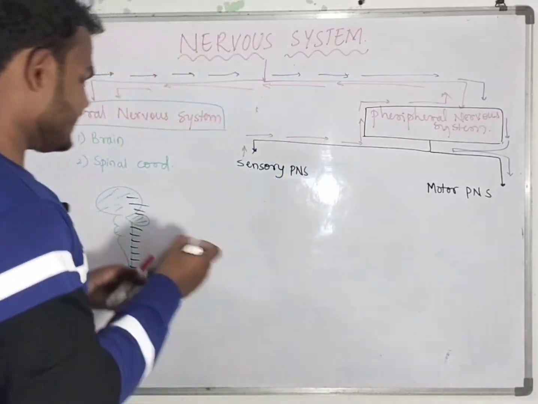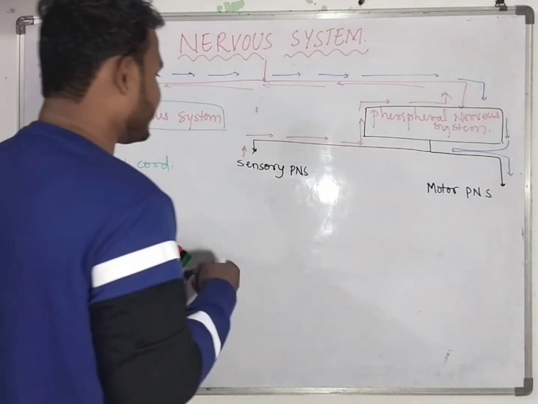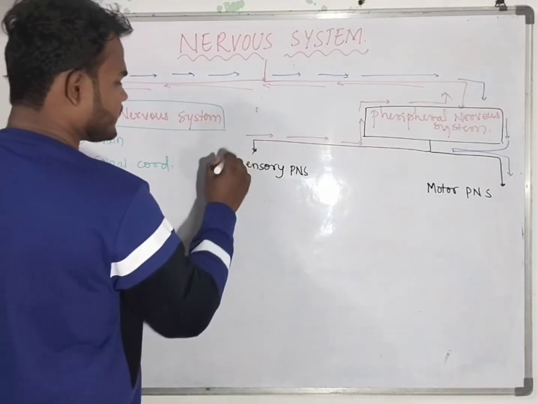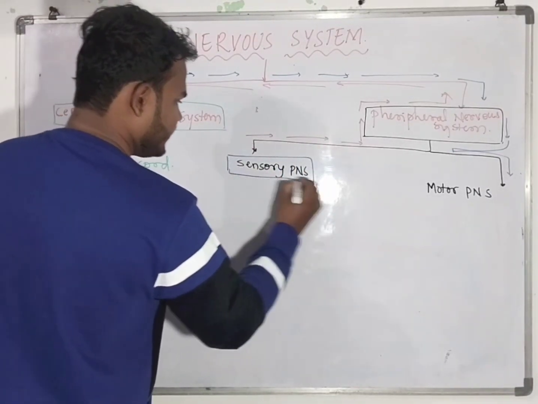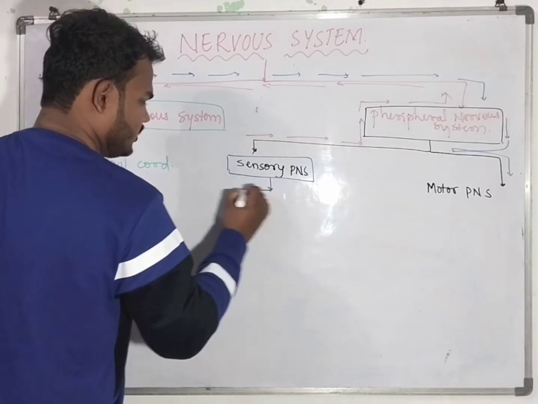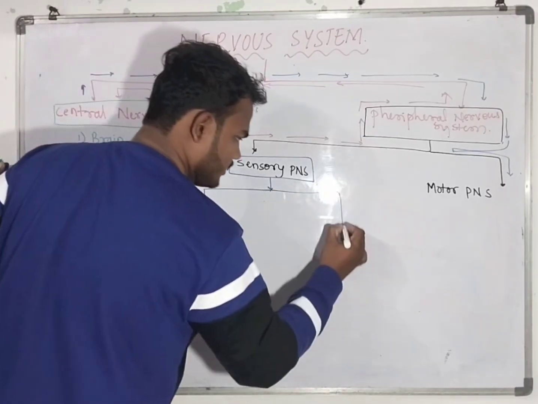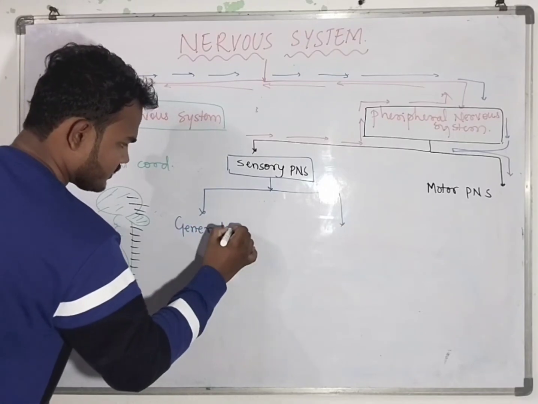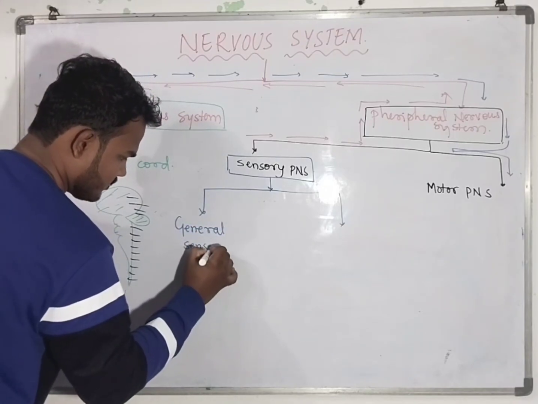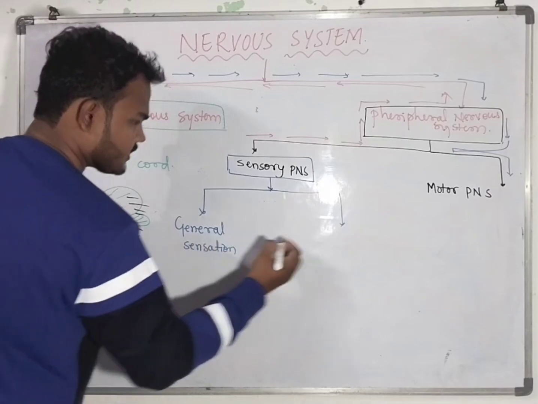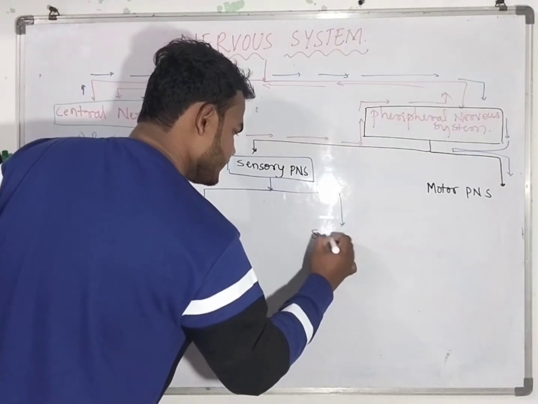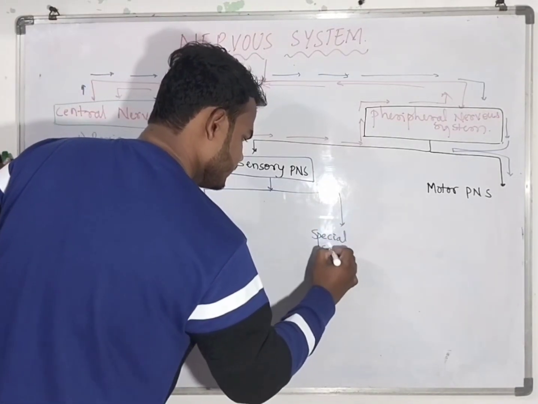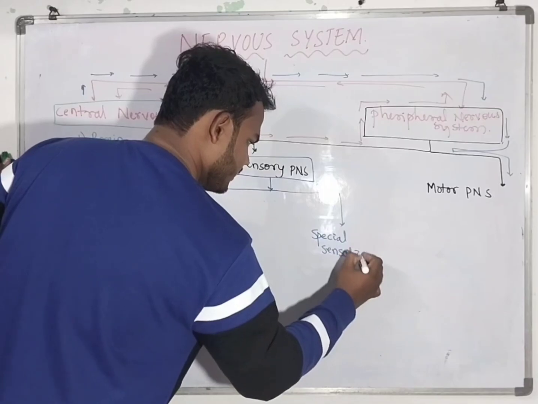Now this sensory nervous system is again divided into general sensation and special sensation.